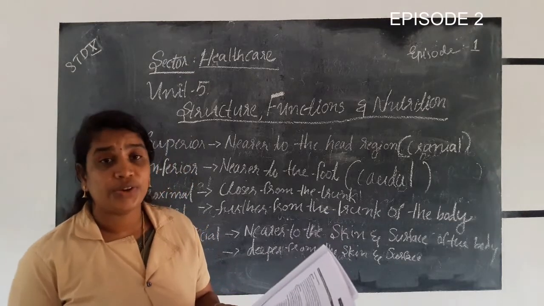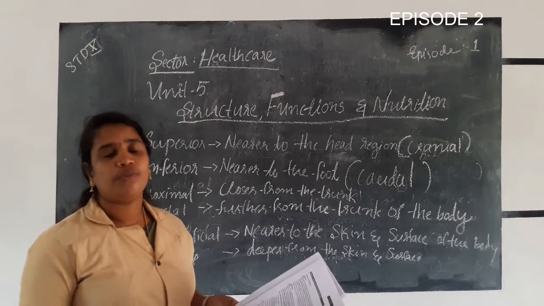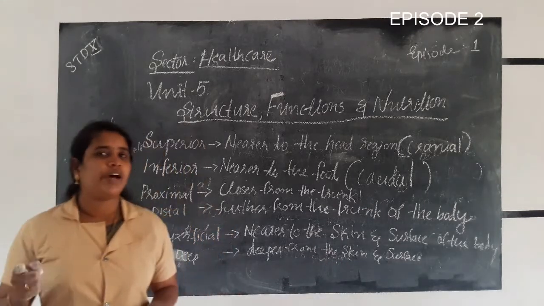Superior is nearer to the head region. The head is the superior part of our body.